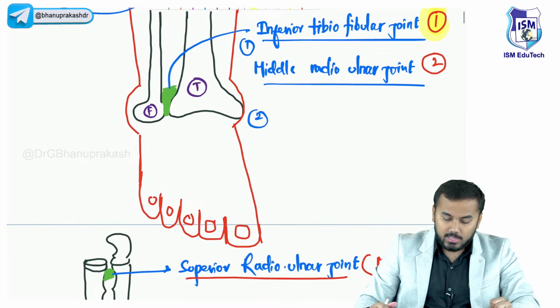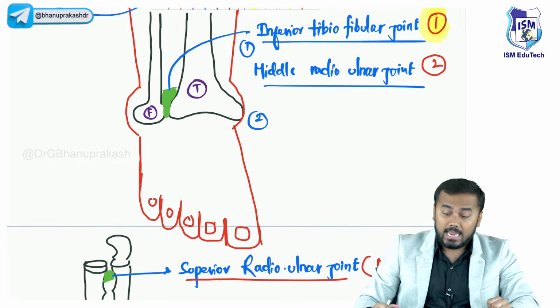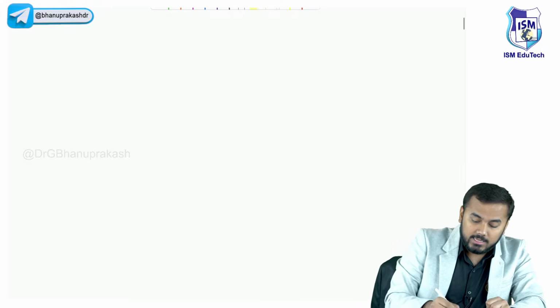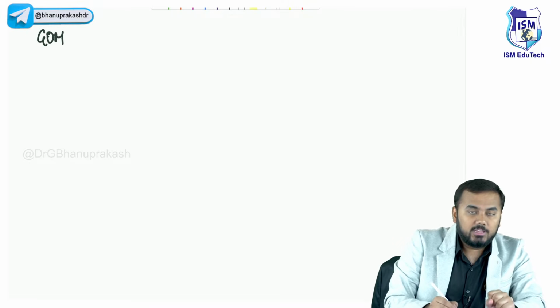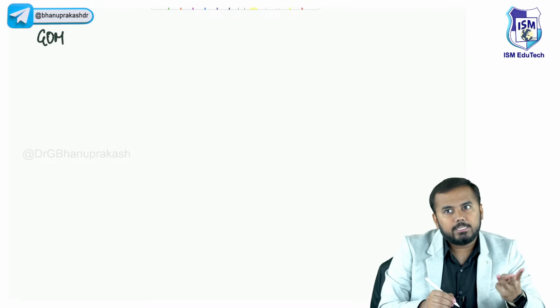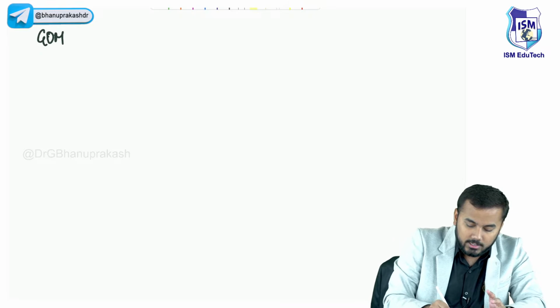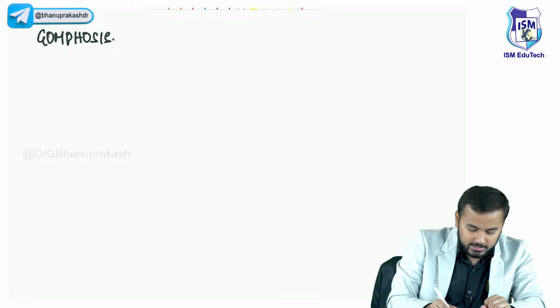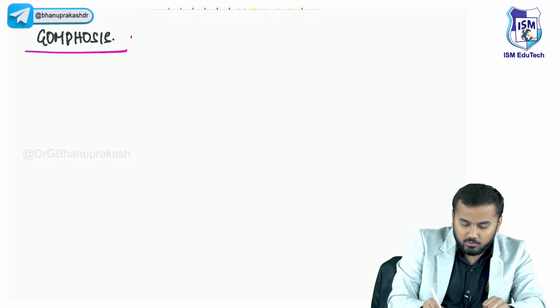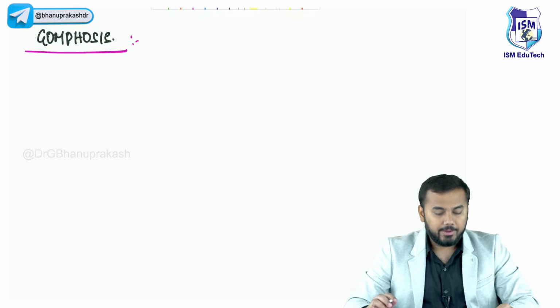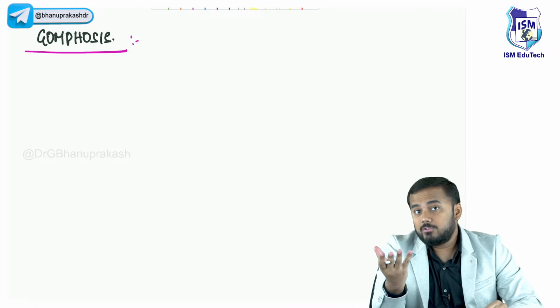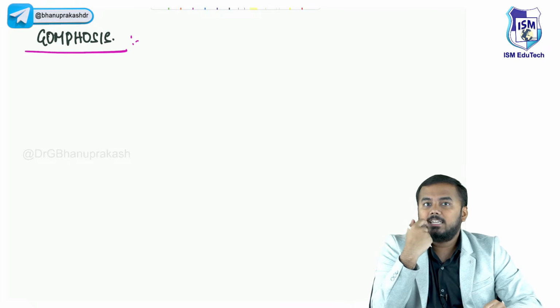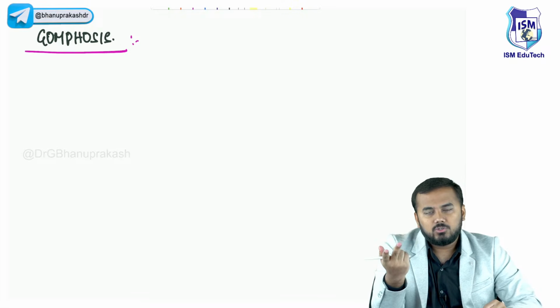Very good. Now the third and last important thing we shall be discussing within the fibrous joints, after sutures and syndesmosis, is the gomphosis. Let us see what gomphosis are. The teeth joint is called a gomphosis joint.